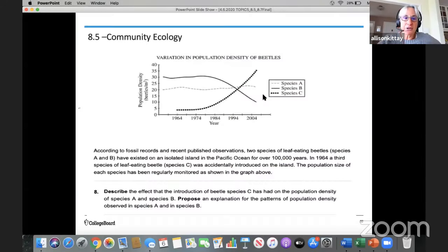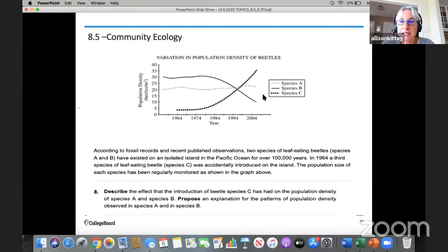All right, let's do a check for understanding by looking at a free response question. So this starts off with a graph, and the graph is titled The Variation in Population Density of Beetles. We can see our dependent variable is the population density measured in beetles per square meter. And we can see that the x-axis or independent variable is the year. We can see a legend that shows 3 species. Species A is indicated by the dashed line, species B by a solid line, and species C are the dots.